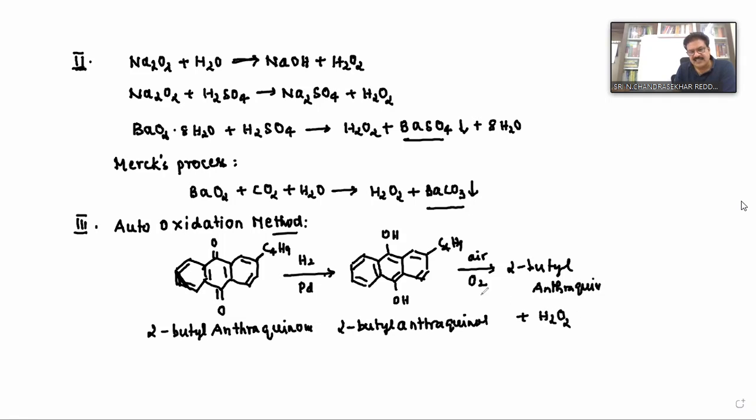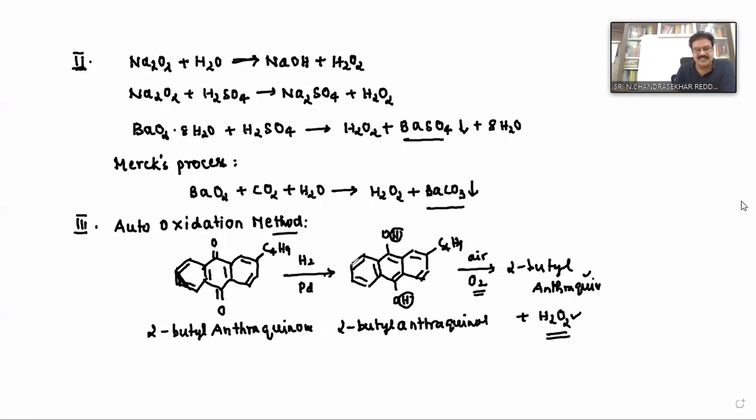Why? Because see, here we are using O2. From here you are getting hydrogen and hydrogen, two hydrogen. So therefore H2O2. So that again it becomes keto group. Therefore that is anthraquinone. So this is the preparation of hydrogen peroxide. This is nothing but indirect addition of